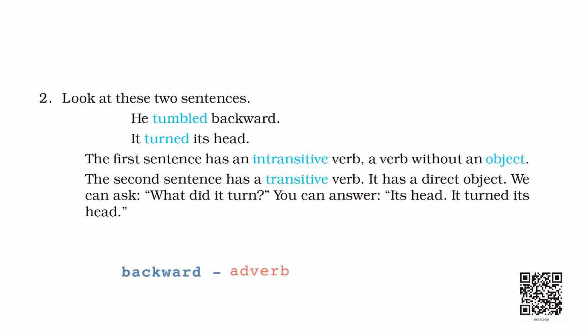It is an adverb. It tells us where. If you ask the question tumbled where, you get an answer, tumbled backward. It tells us something more about the verb, or the place where the verb happens. Therefore, it is an adverb and not an object. This kind of a verb which does not have an object is called an intransitive verb.